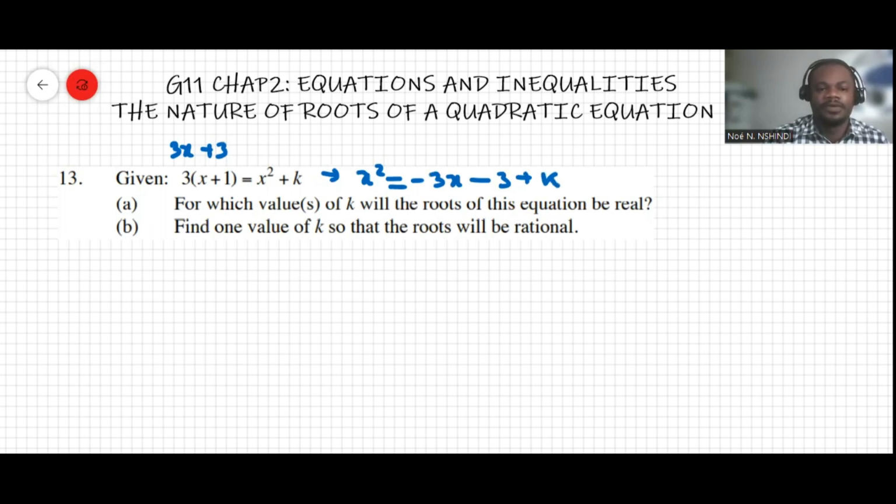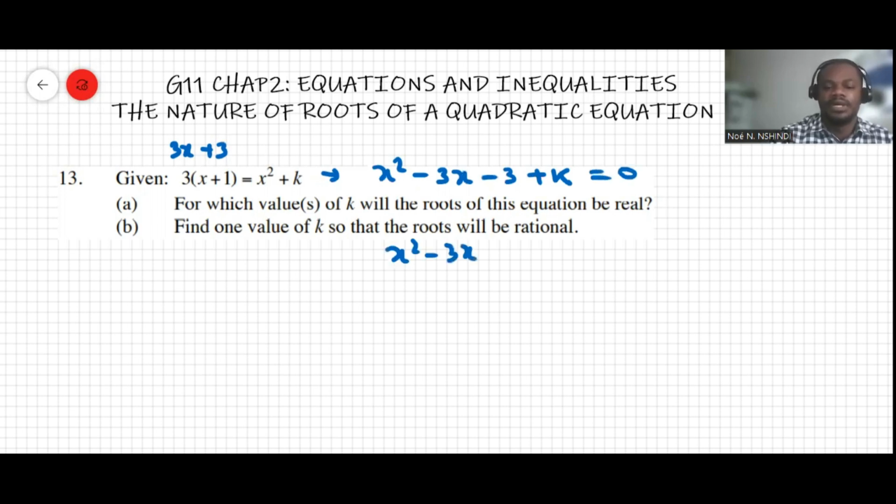Let's do it this way. x squared minus 3x minus 3 plus k, okay, or x squared minus 3x plus k minus 3 equals 0.